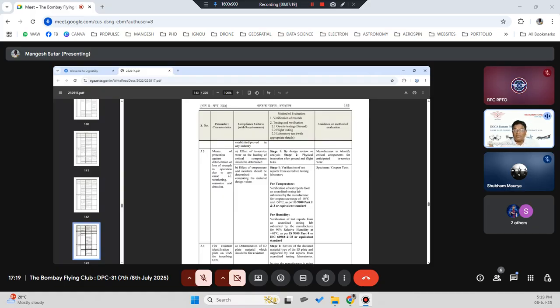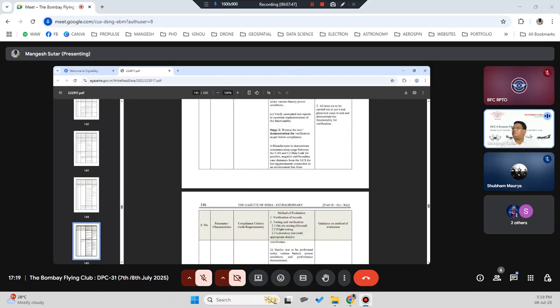If it is not capable, they will reject that report, or they may say that your report is false or not correct. So you may have to go back to that lab and talk to them about what was said. There might be calibration issues, there might be different sensors, settings or equipment they might be using. We need to find all that out, and that back and forth basically delays the type certification. Humidity is also there.